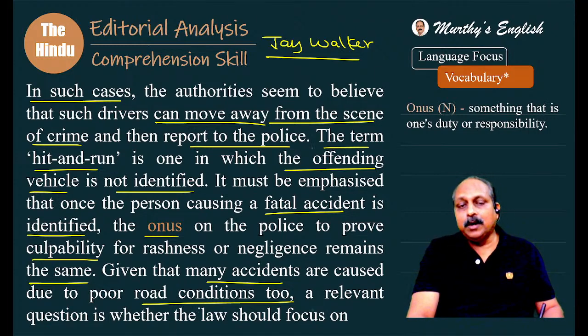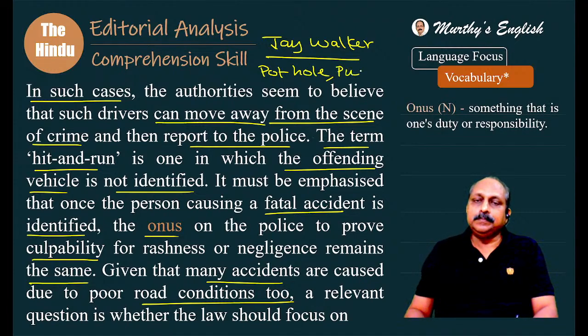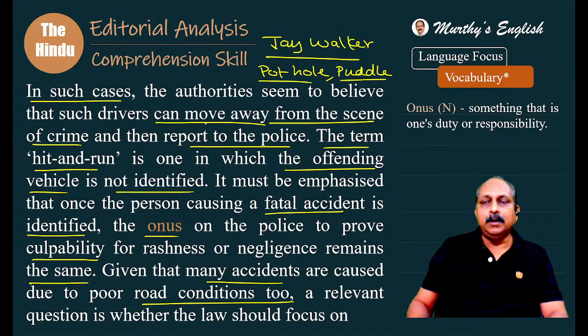And also, sometimes road conditions are very bad. Imagine the truck driver driving, and all of a sudden he comes across a pothole or a puddle. What is the difference between a pothole and a puddle?